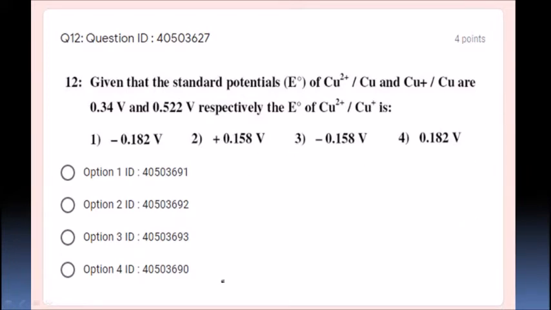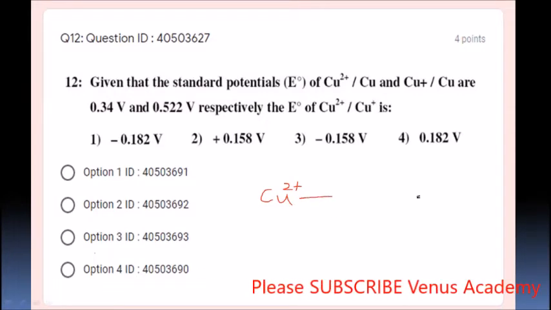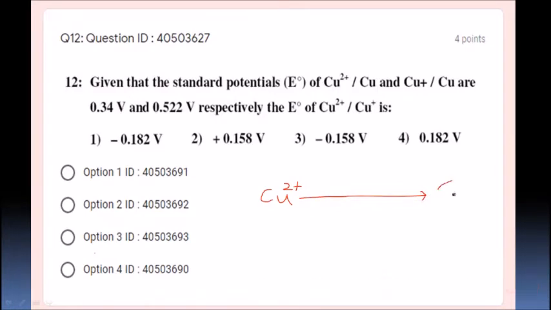They have given Cu2+ going to Cu, and the standard potential for Cu2+ to Cu is 0.34.